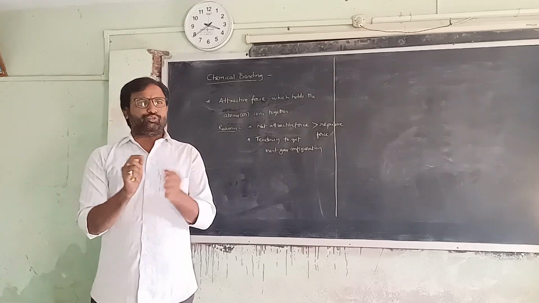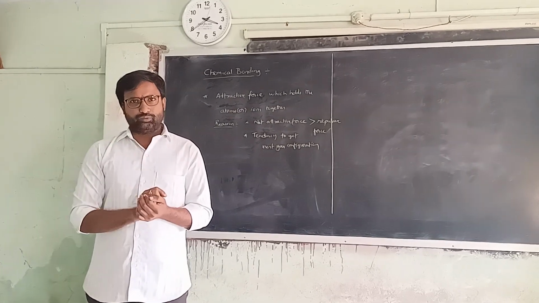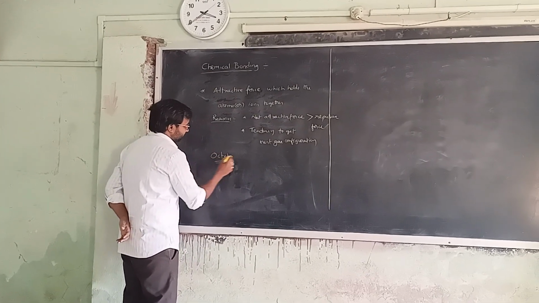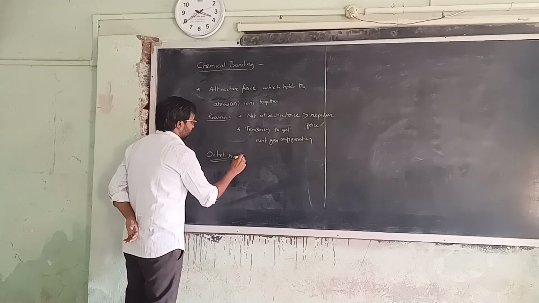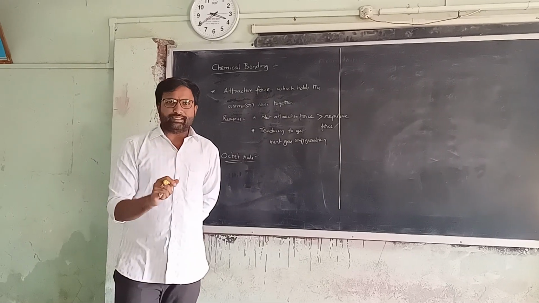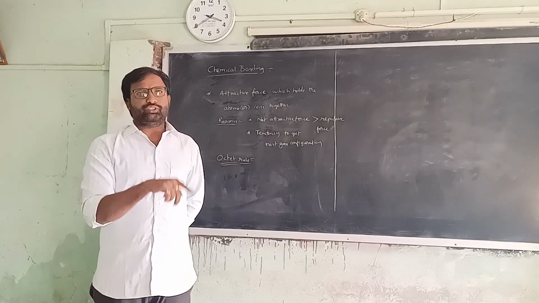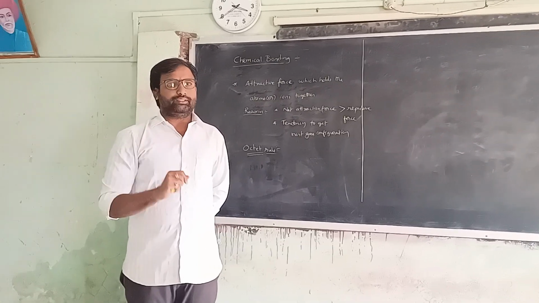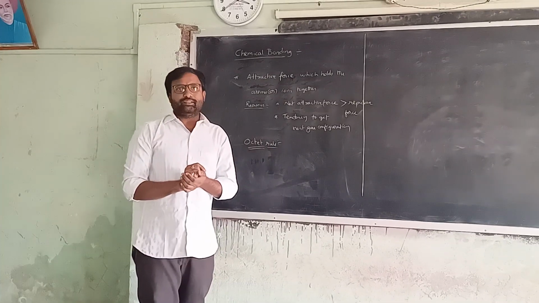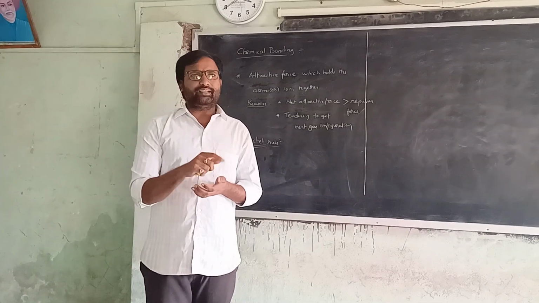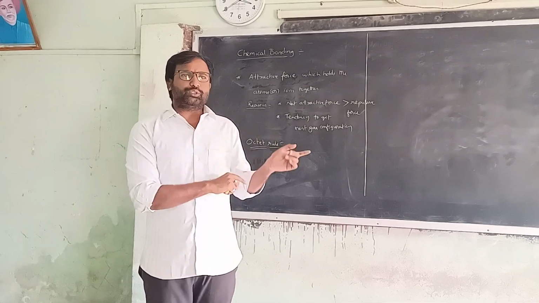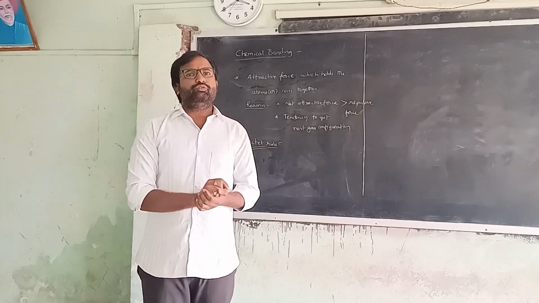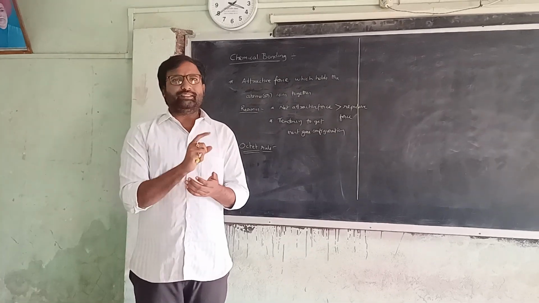This is the rule called the octet rule. So octet rule means every atom tries to attain 8 valence electrons in its valence shell by sharing, gaining or losing. So there are two ways the atoms achieve the inert gas configuration. The first way is complete transfer of electrons from one atom to another atom.